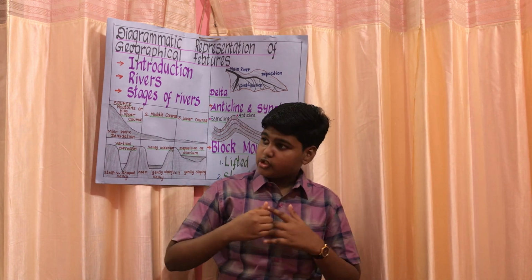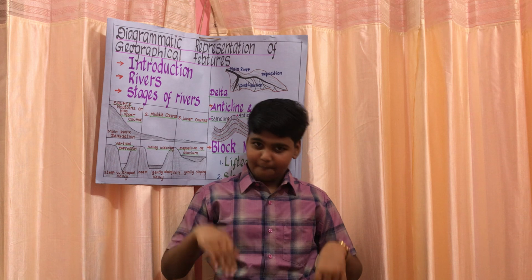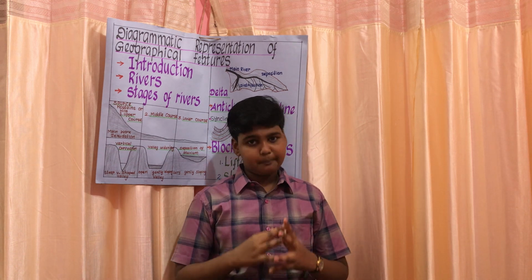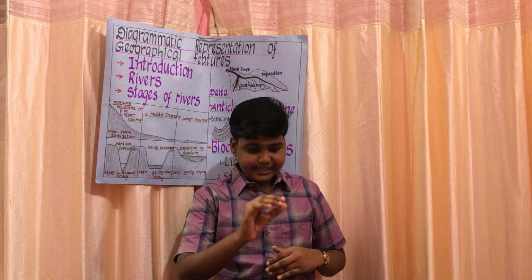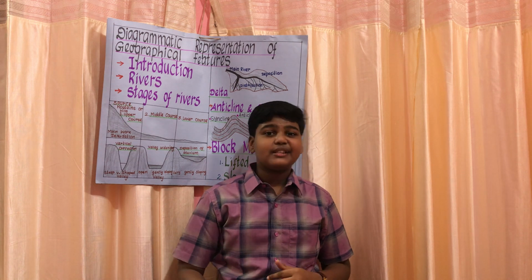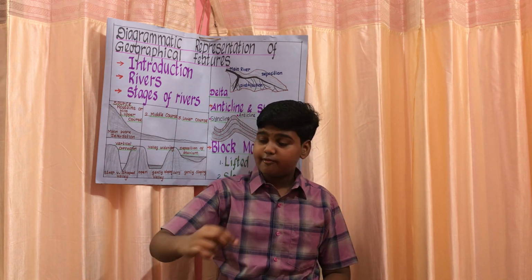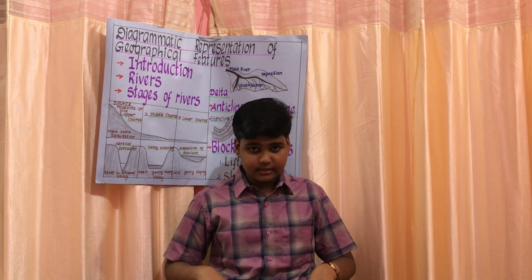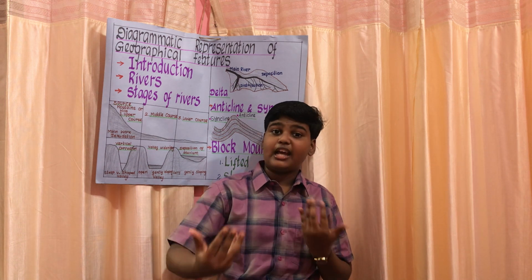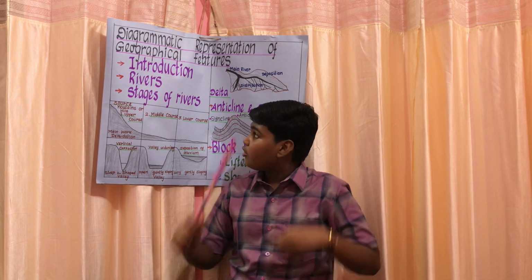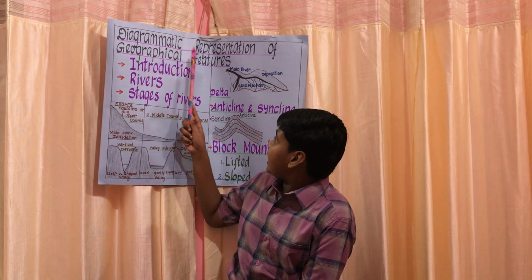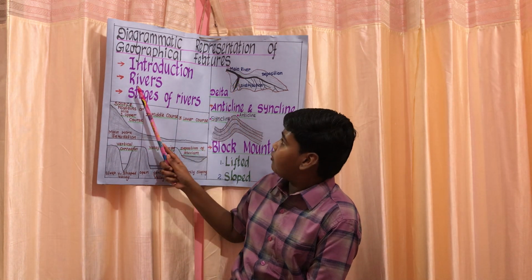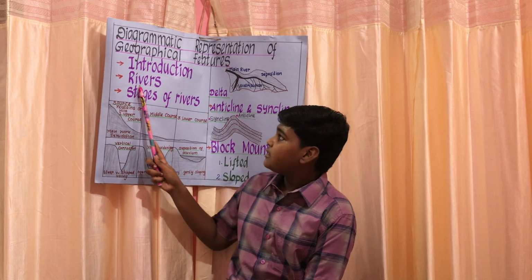In order to know about the different features of our planet Earth, diagrammatic representation is needed. A diagrammatic representation is the depiction of the different features of our planet Earth with different diagrammatic symbols. Now we can learn about the diagrammatic representation of rivers and mountains.